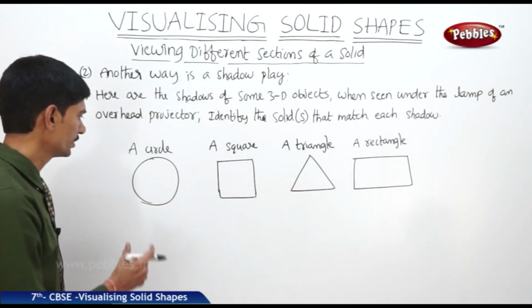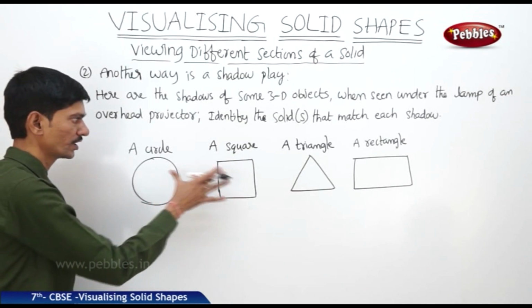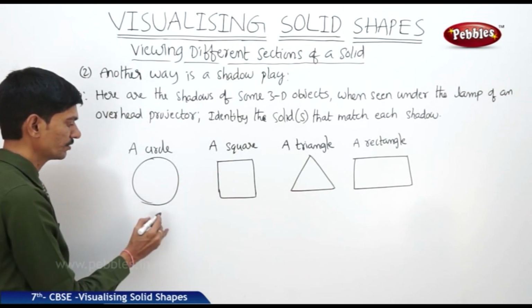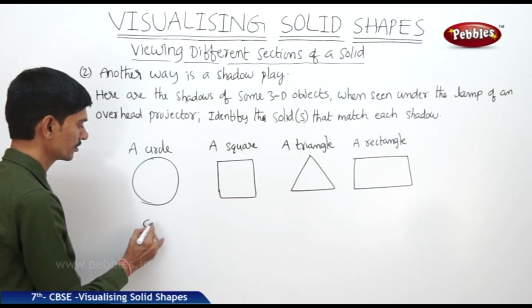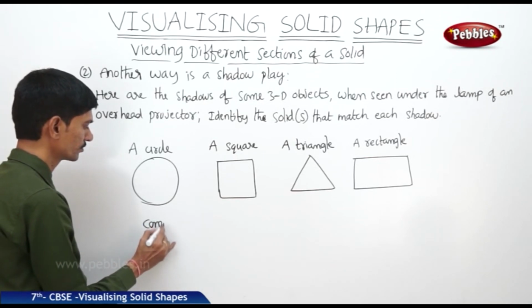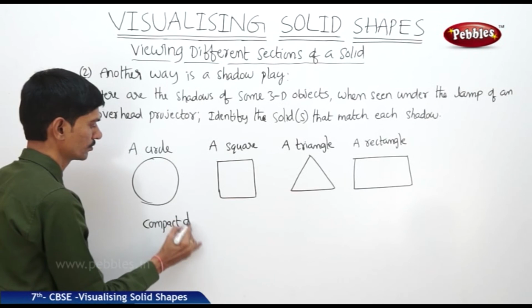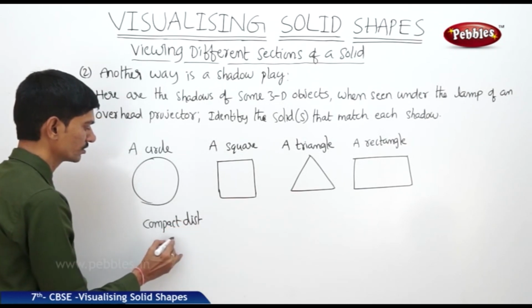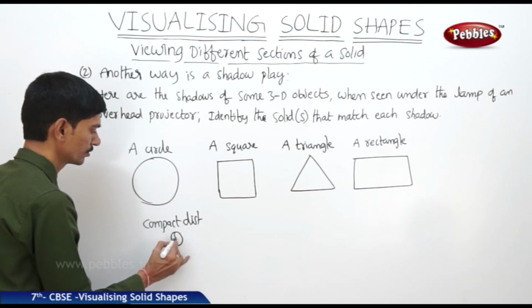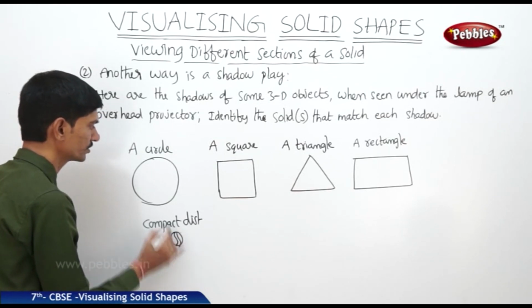Now these are plane figures. If you take any compact disc or any circular object, now this can give the shadow of a circle.